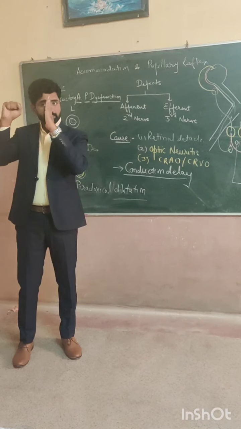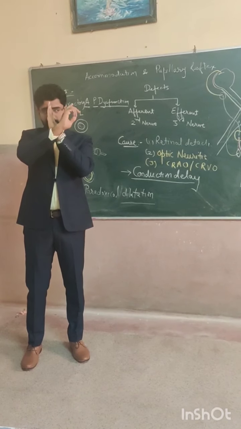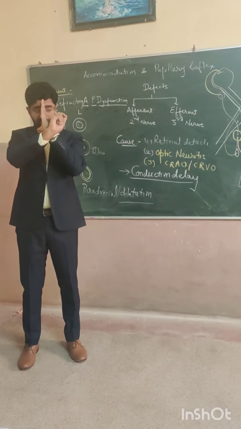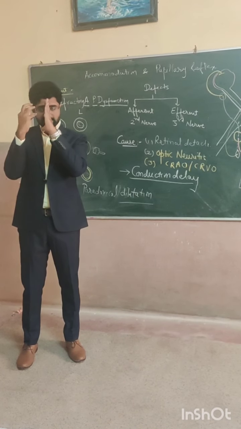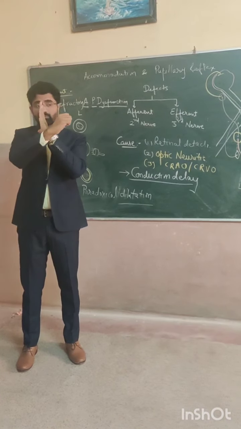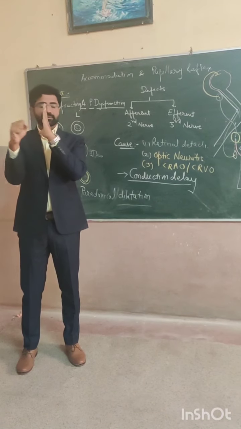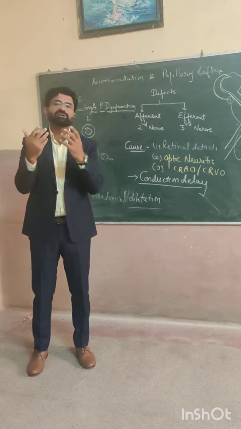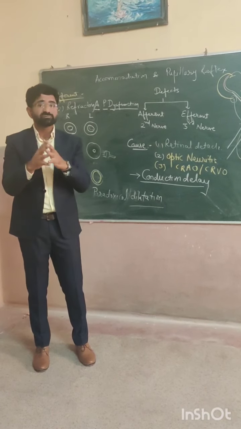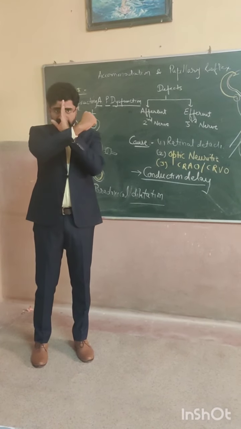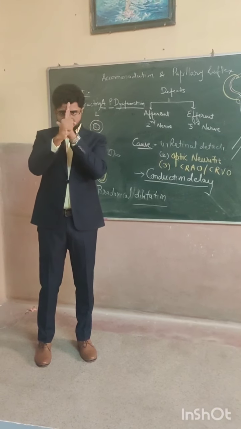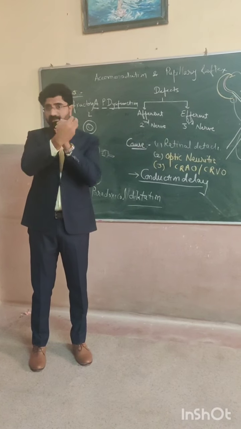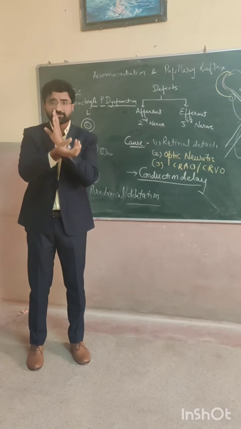But when this light comes again to the left side, the left side will have stimulation of heavy light, and due to the light it will get constricted. This eye will also get constriction. When we do this again and again, what will happen? After a time, this right eye will get fatigued, and due to that fatigue, when the light from the normal eye comes at this side, the stimulation in this left eye will be of dilatation.